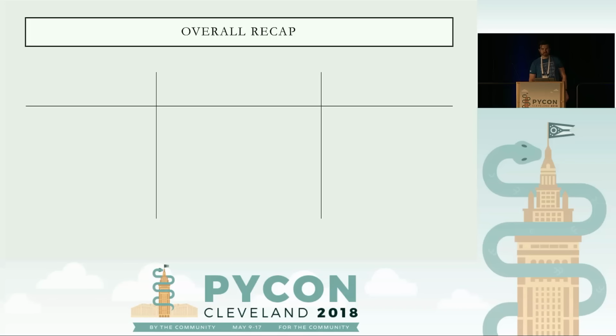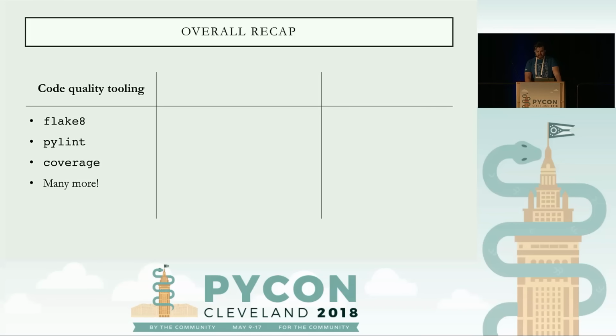So now that I talked about how you can upkeep the system, let's recap what I covered in order to build the system. First, I talked about the code quality tooling. So I talked about how you can use Flake 8 to catch PEP8 issues, also code bugs and complexity issues. Pylint, similar to Flake 8, it's a lot stricter, has more checks, and will be more opinionated. Talked about coverage and how you can use that to determine where you're missing tests in terms of lines of code. And there's many more out there.